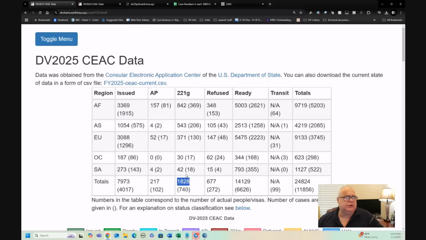Okay, that's what 221G is. Refused is a final refusal. 677 people went for their interview, but were refused at the interview for whatever reason. They didn't meet the requirements for education or work experience, or they had lied on their application. They said they were single and in fact they're married, that sort of thing. Or they missed off a child off their application, various reasons. And those cases have been refused already.